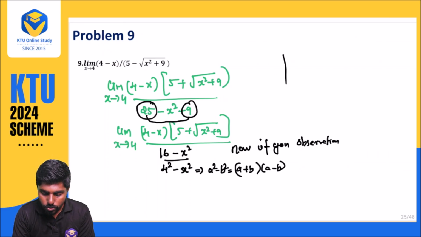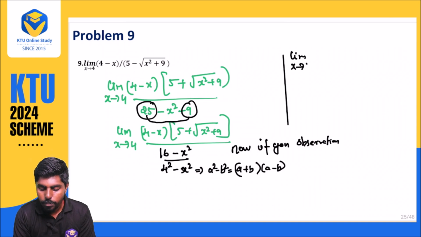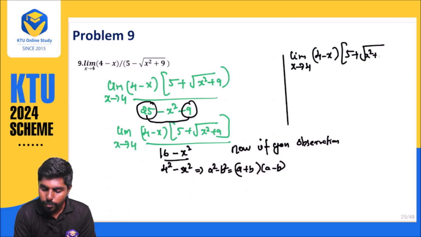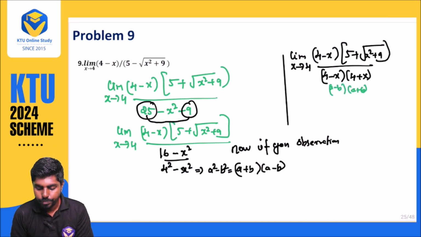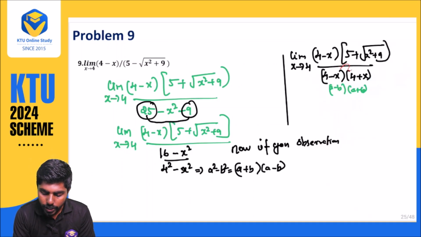So when you solve it, you get limit x approaches 4, (4 minus x) into (5 plus root x square plus 9), divided by (4 minus x) into (4 plus x). This is your a minus b into a plus b formula. So now you can cancel 4 minus x with 4 minus x.